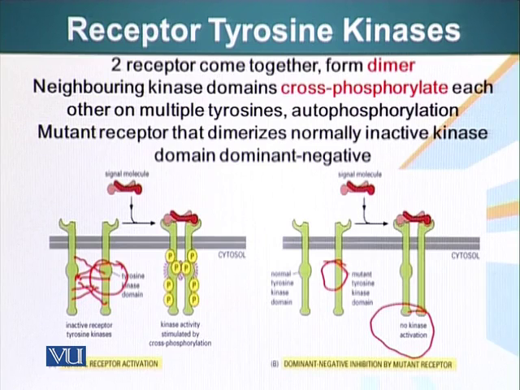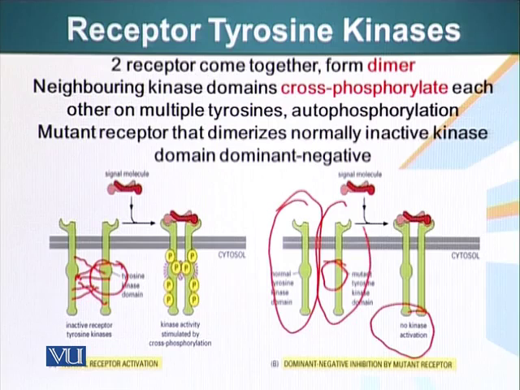Remember, when we were talking about genetics, we said that if there's a mutation in genes that code for proteins responsible for enzymatic function, it results in a disease which is transmitted in a recessive form. Here we can see that even if one gene is normal, so 50% of receptors are normal, the other 50% are abnormal because the gene that coded them has a defect. This will result in a dominant negative scenario. Basically, although 50% of the gene is normal, the half which is mutated will prevent this receptor from functioning normally.